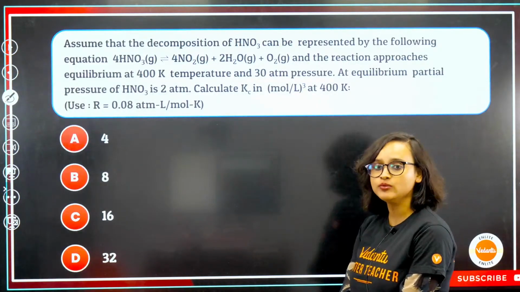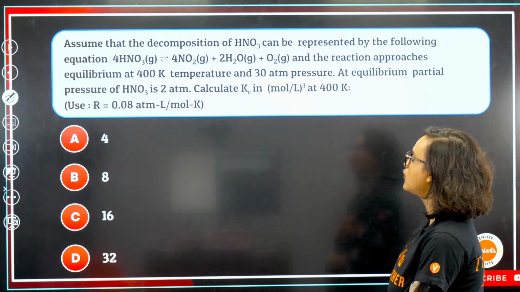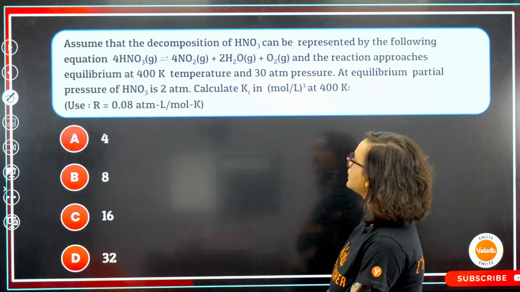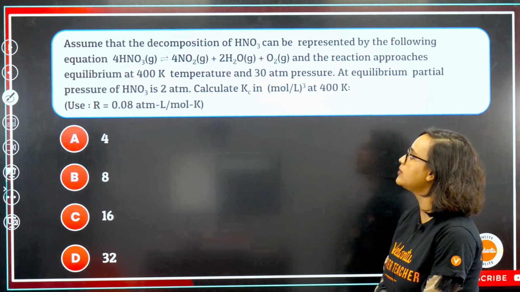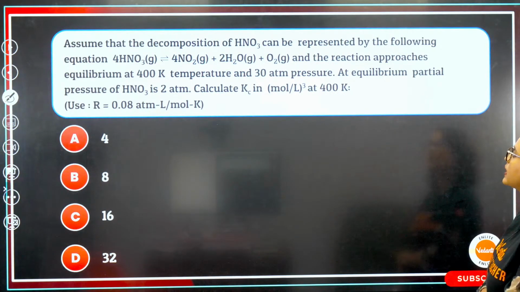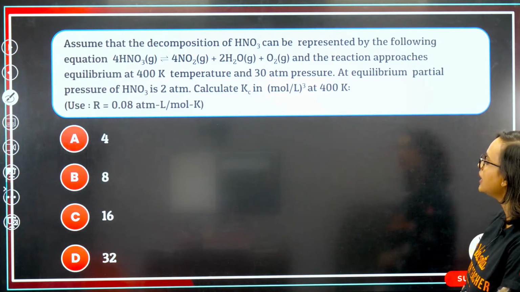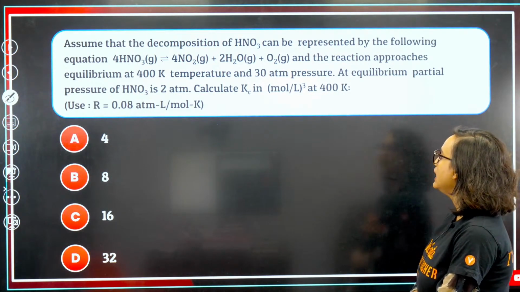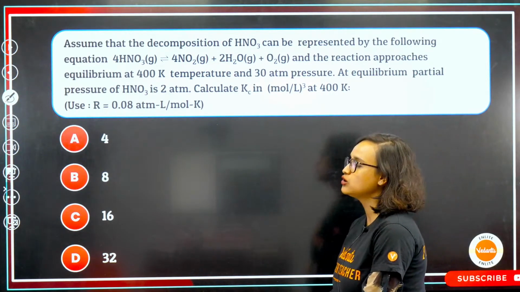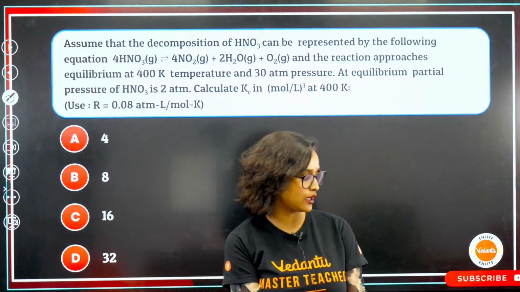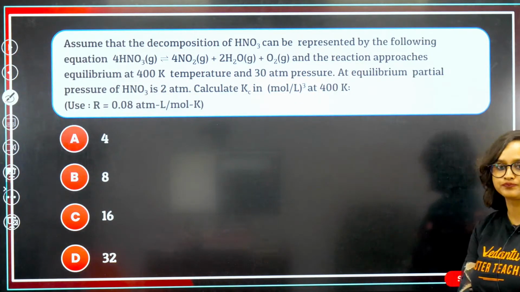Moving on. Assume that the decomposition of HNO3 can be represented by the following equation. 4HNO3 gaseous gives 4NO2 gaseous plus 2H2O gaseous plus O2 gaseous, and the reaction approaches equilibrium at 400 Kelvin temperature and 30 atm pressure. At equilibrium, partial pressure of HNO3 is 2 atm. Calculate the Kc in mole per L cube at 400 Kelvin. You have to use R is equal to this value. Come on, tell me.